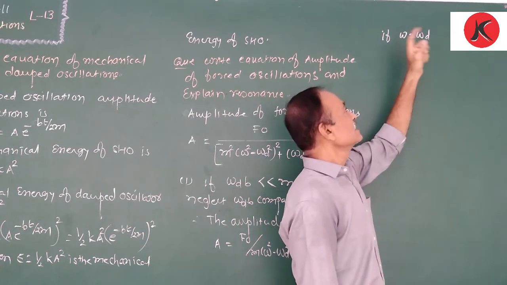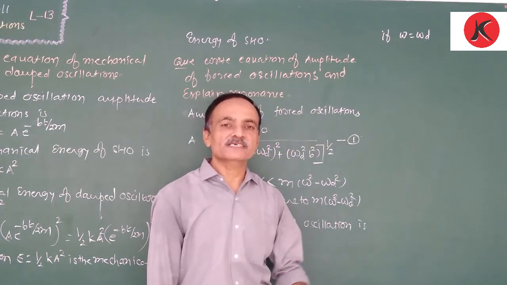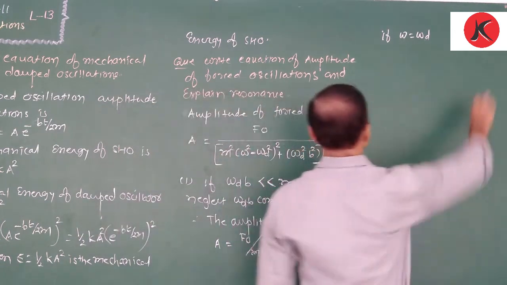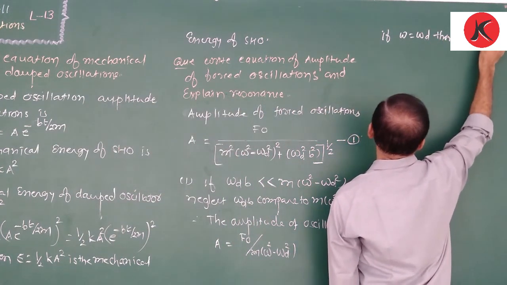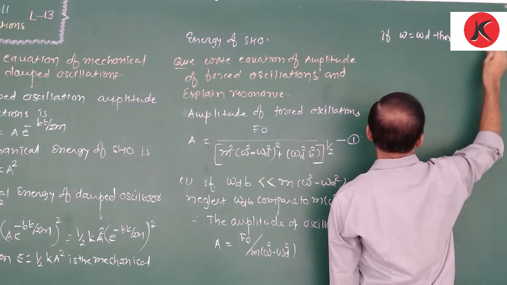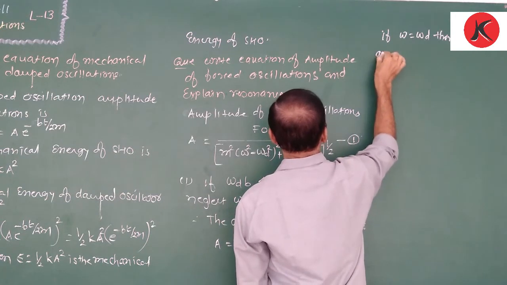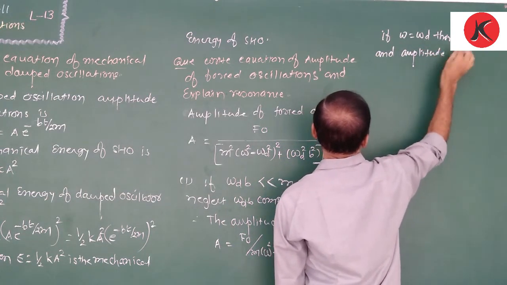Or in other words, the natural frequency of oscillation is equal to the frequency of the external periodic force. At that time, the term becomes 0, then the maximum A is equal to F0 upon 0, which is infinity, and the amplitude becomes infinite.